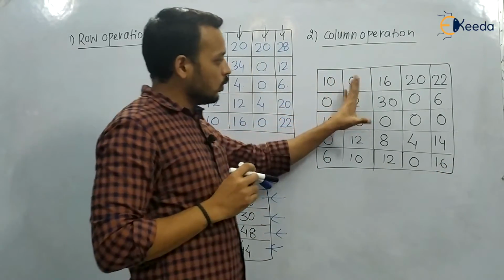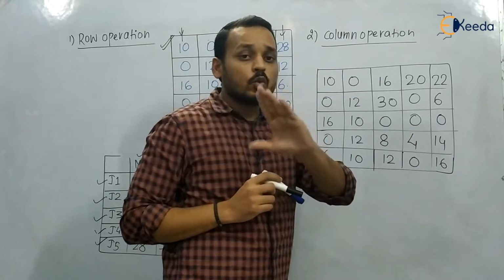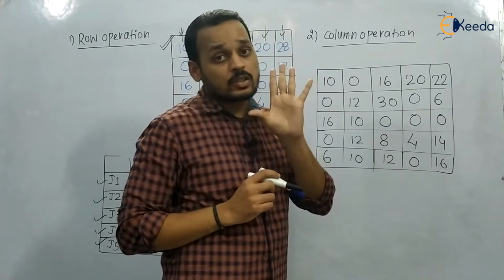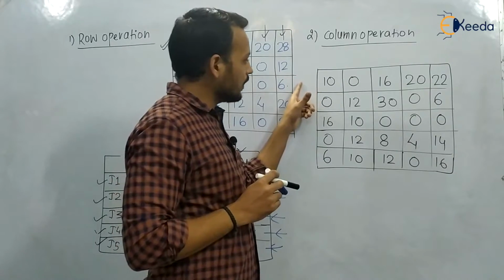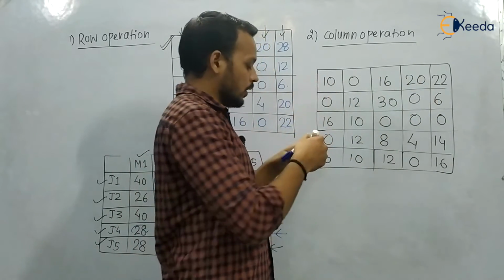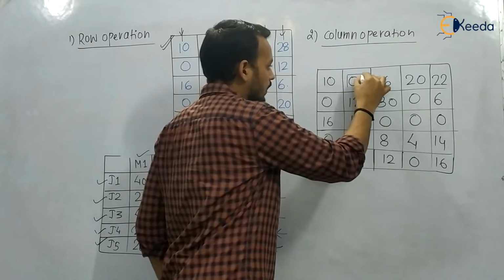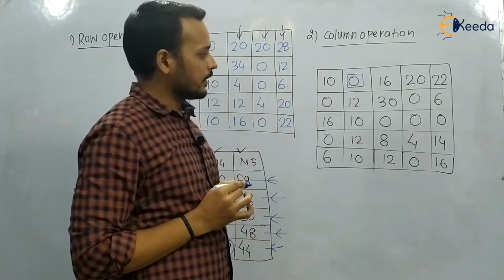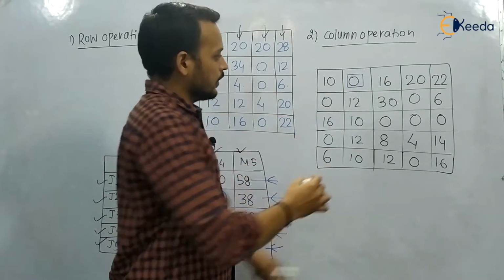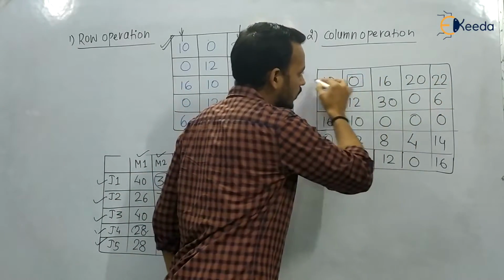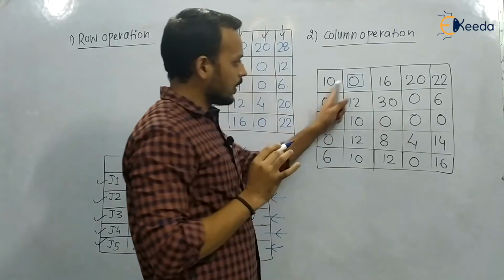Now what we will do, we will try to select the unique zeros in each row and each column. So we will start with the first row. Here we have got one 0, so we will select it. Once you have selected it, you cannot select any 0 in this row and in this column.